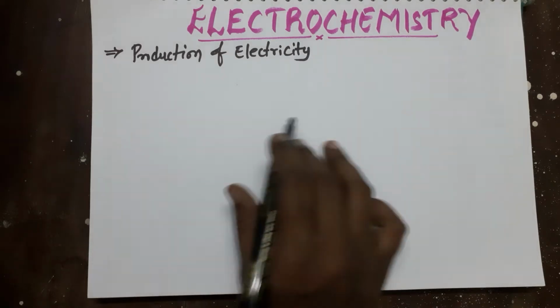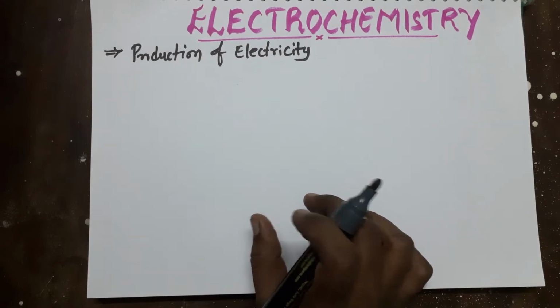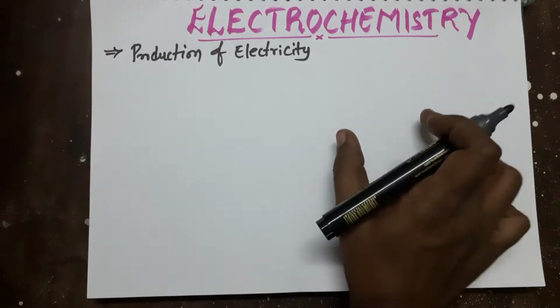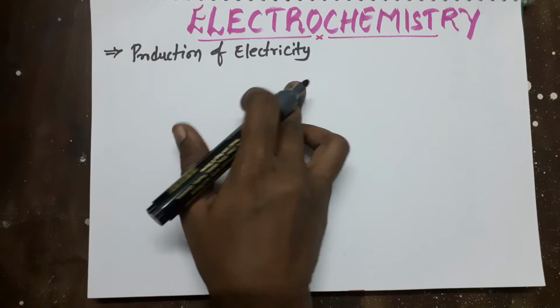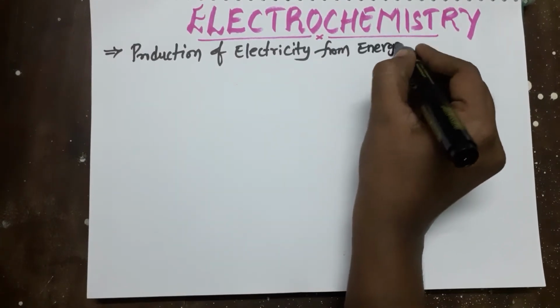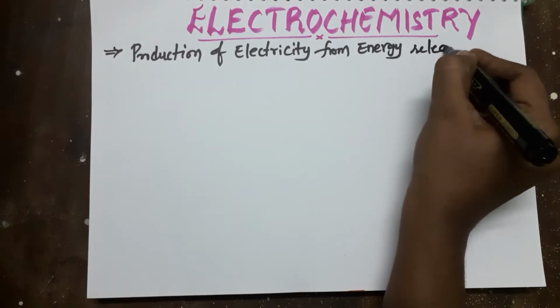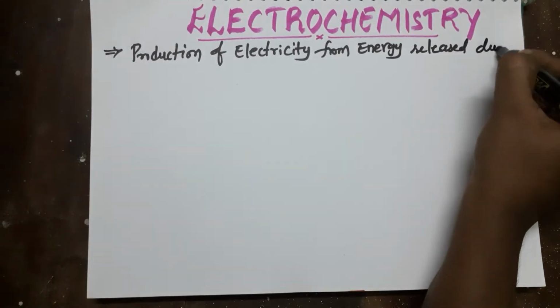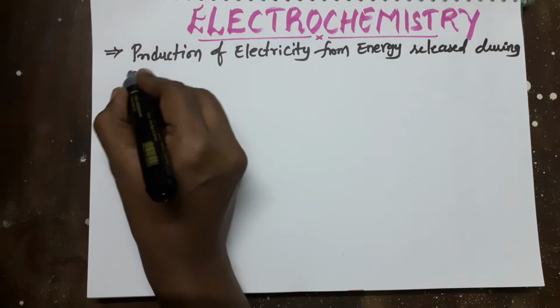Today our topic is electrochemistry. Okay, what does electrochemistry deal with? It's a branch of chemistry which deals with the production of electricity from the energy released during a spontaneous chemical reaction.